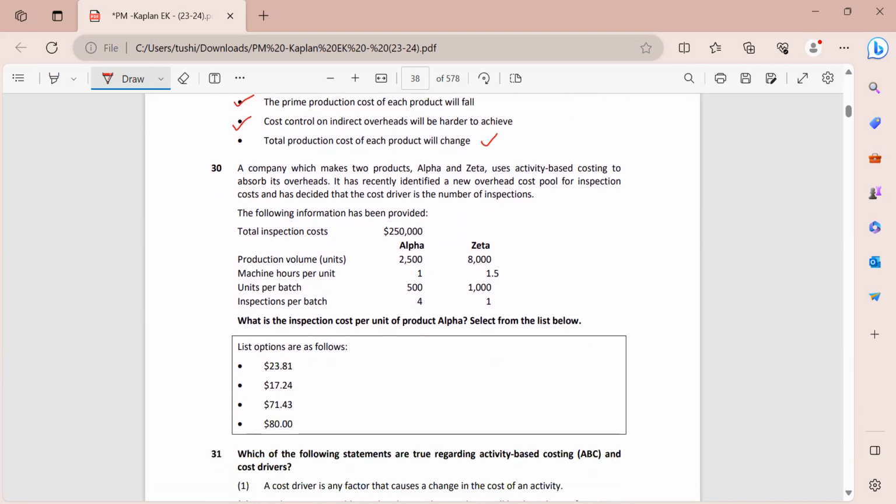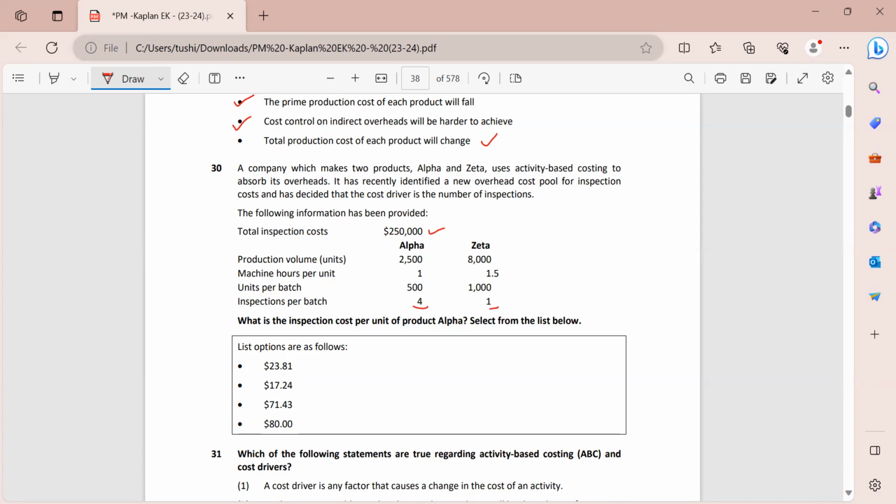A company which makes two products, alpha and zeta, uses ABC to absorb its overheads. It has recently identified a new overhead cost pool for inspection costs and has decided that the cost driver is the number of inspections. So this is the total cost that is given to us. This is the production volume, 2500, 8000, machine hours, units, and inspections per batch. So what is the inspection cost per unit of product alpha? So first, let's have a look over here. Inspections per batch is 4 for alpha and inspections per batch is 1 for zeta.